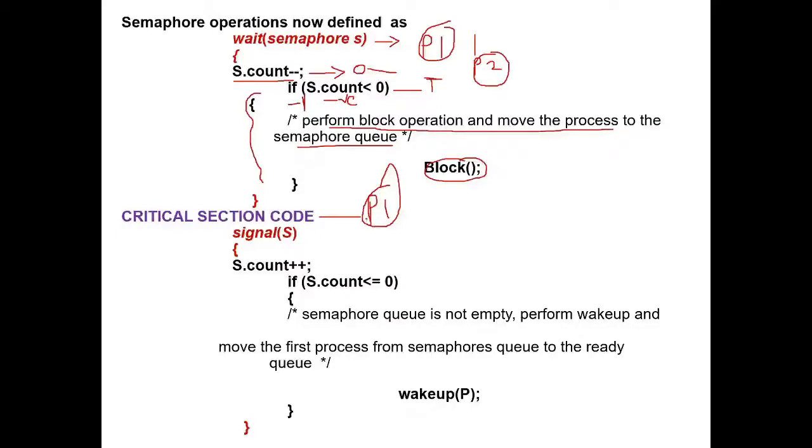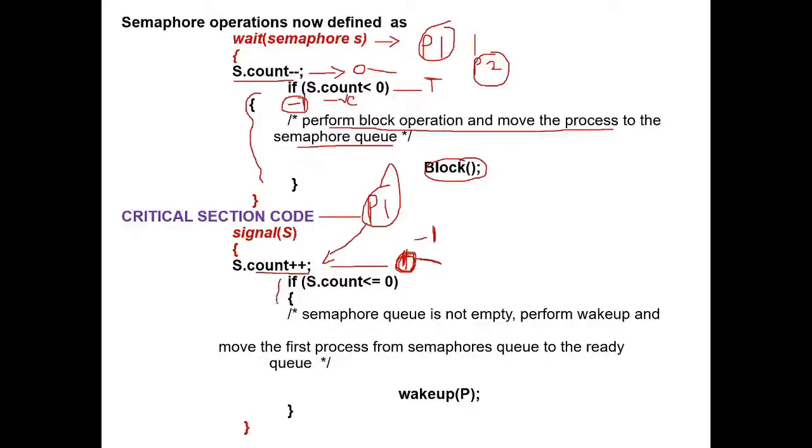Now when process P1 finishes the critical section, it goes here and increments the value of count. Earlier it was minus 1. You can see here minus 1. So after incrementing from minus 1, it is going to become 0.